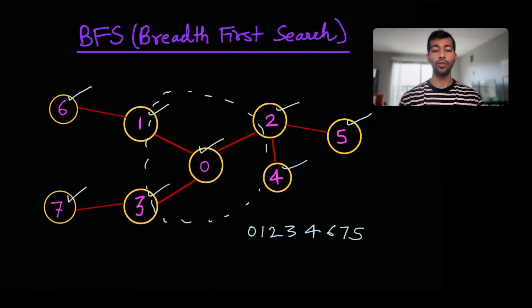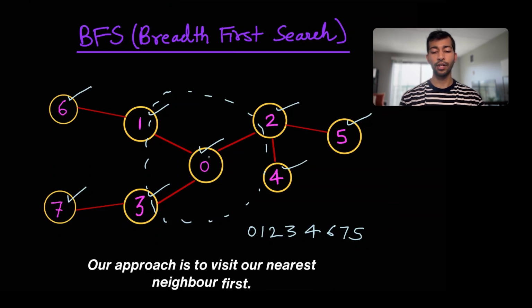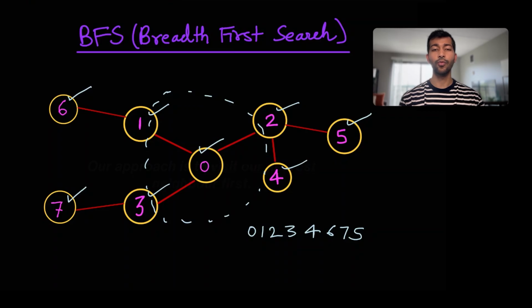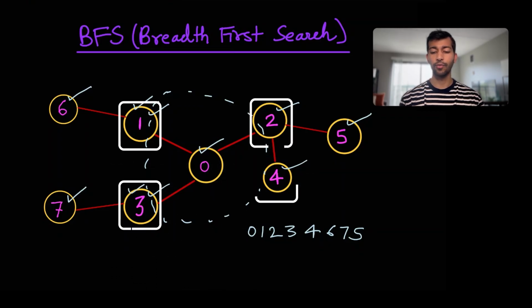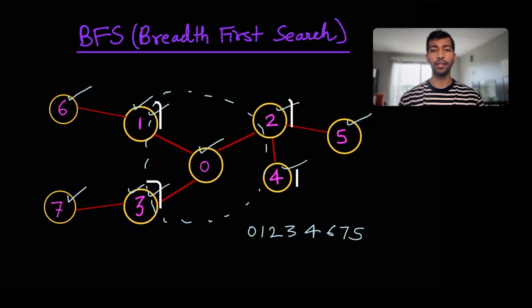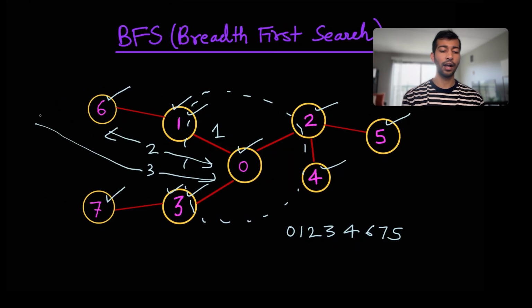So that is how things happen in breadth first search. Our approach here is to visit our nearest neighbor first and then look for the neighbors from the new nodes, that is 1, 3, 2, and 4. And we'll keep on expanding this, basically expanding to let's say a distance of 1, distance of 2, and let's say distance of 3. Maybe it had a neighbor of, let's say, a node 8. So we'll keep on expanding this breadth. Now we can move on to the implementation part.